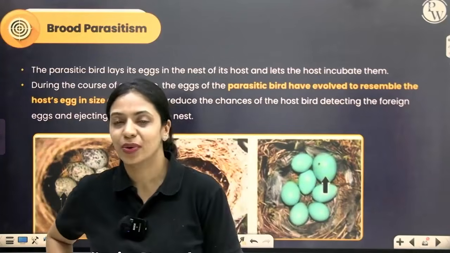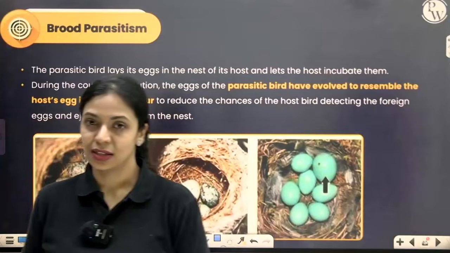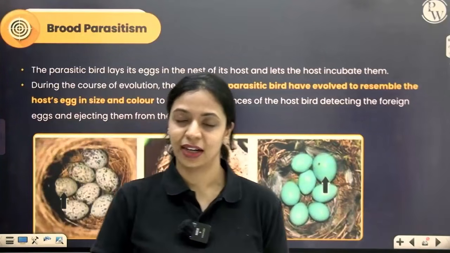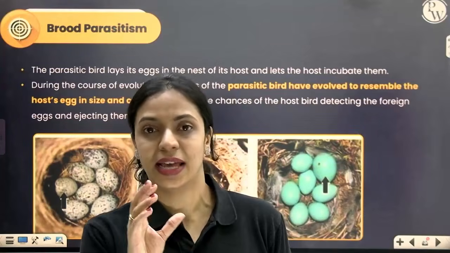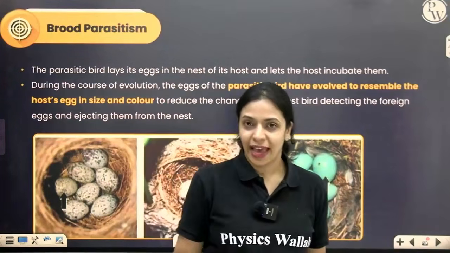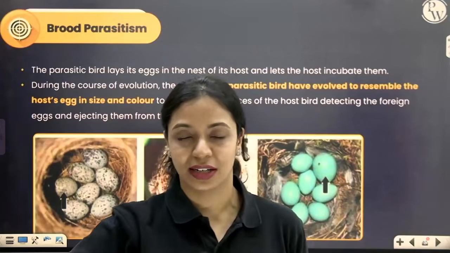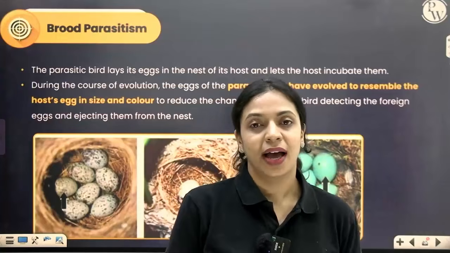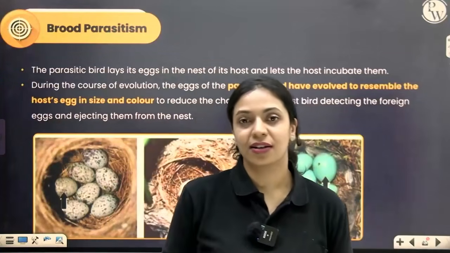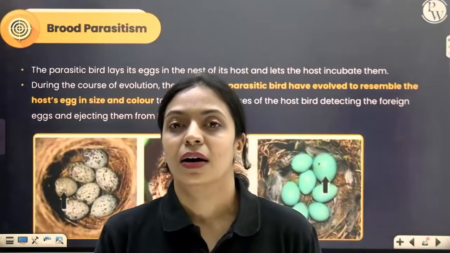So what they do is, when the crow is not around, it'll go check and lay its eggs in the crow's nest. The crow is poor in math. It does not know how many eggs it had laid. It will think that the cuckoo bird's eggs are also its own eggs. It will incubate them. After the egg hatches and the baby birds come outside, it will fetch food for those birds and come feed them and help them grow and eventually teach them to fly and all of that.